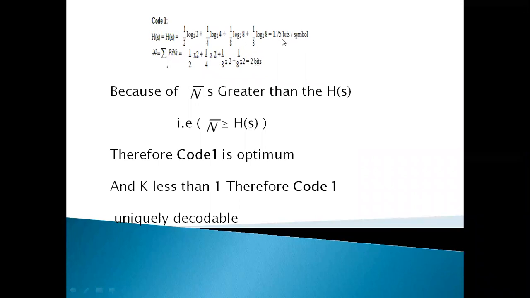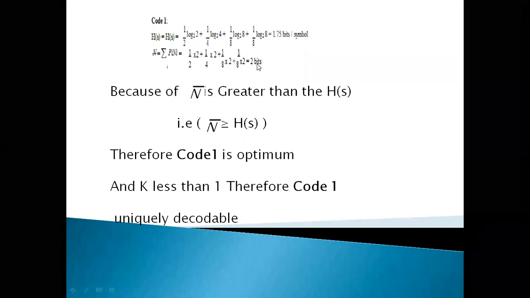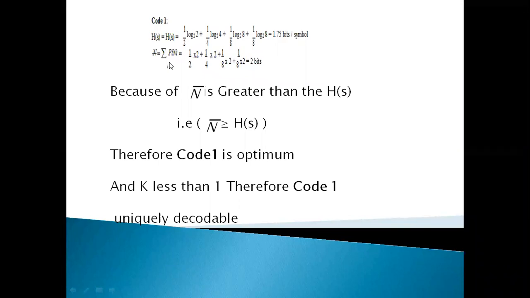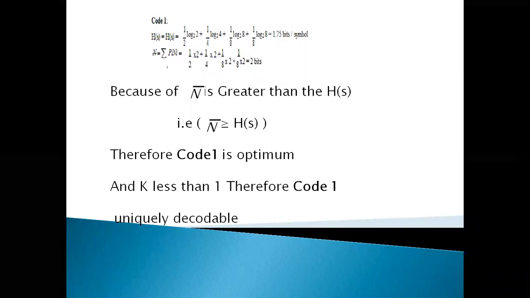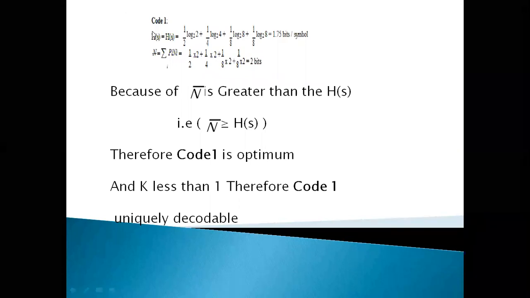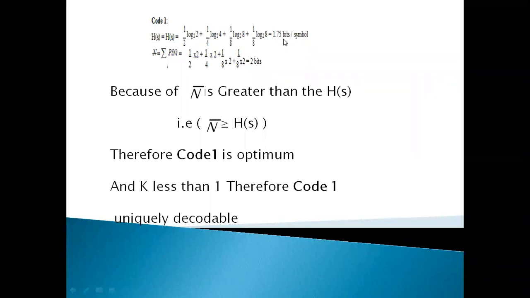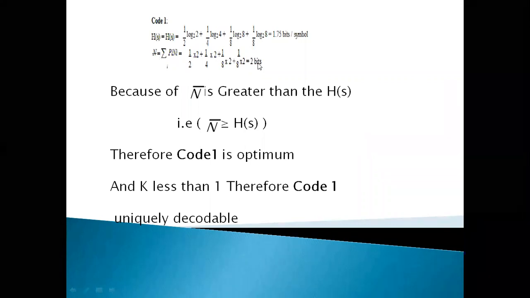N bar is the average code word length. Ni is the length of the code for that particular symbol. In that code 1, you can calculate H(S), that is 1.75 bits per symbol, and n bar is 2 bits.